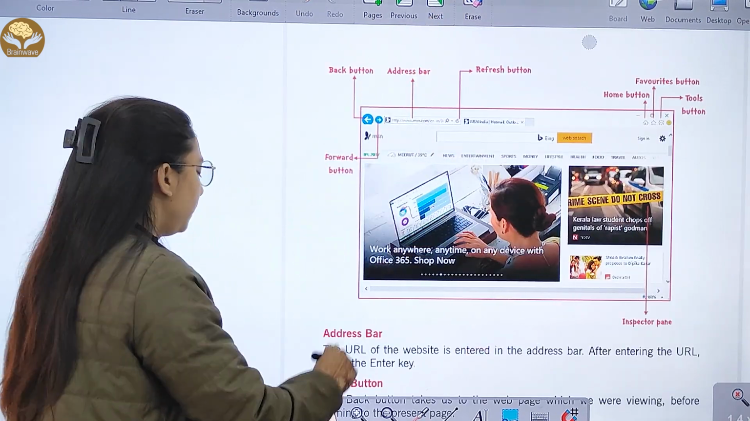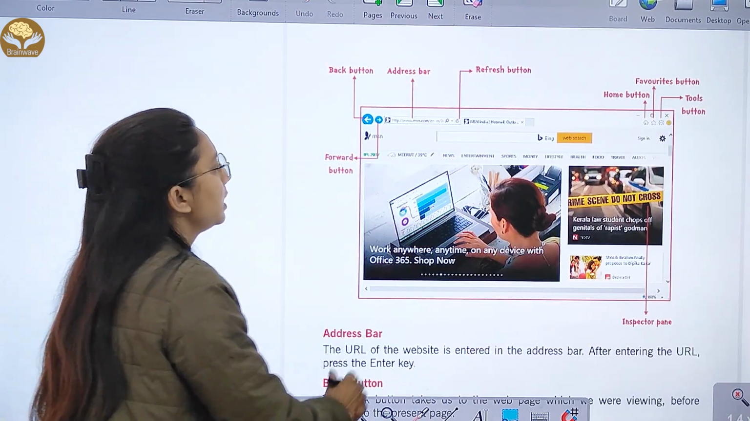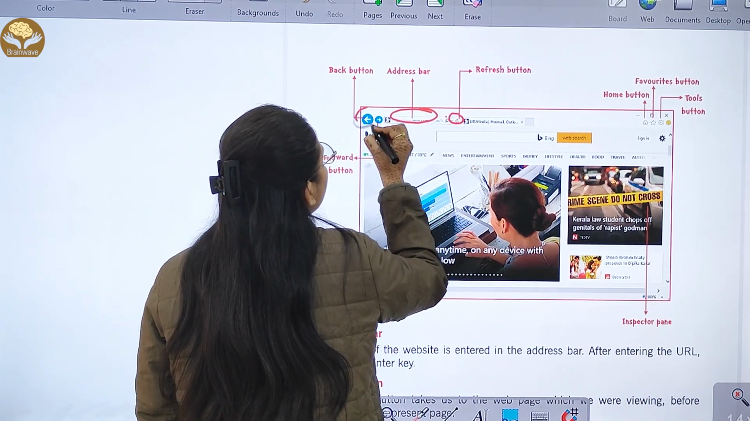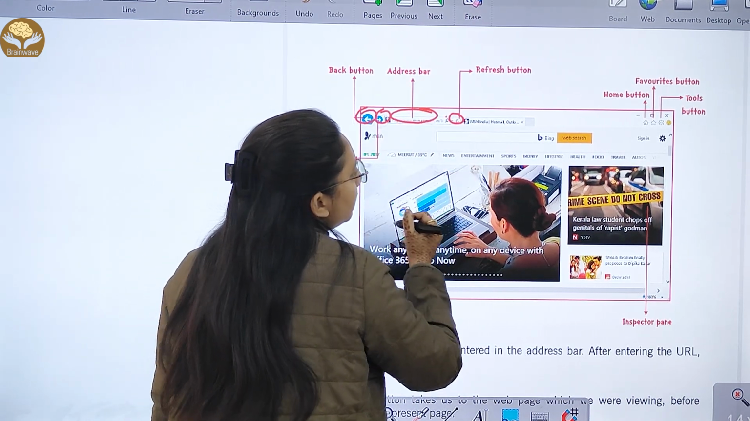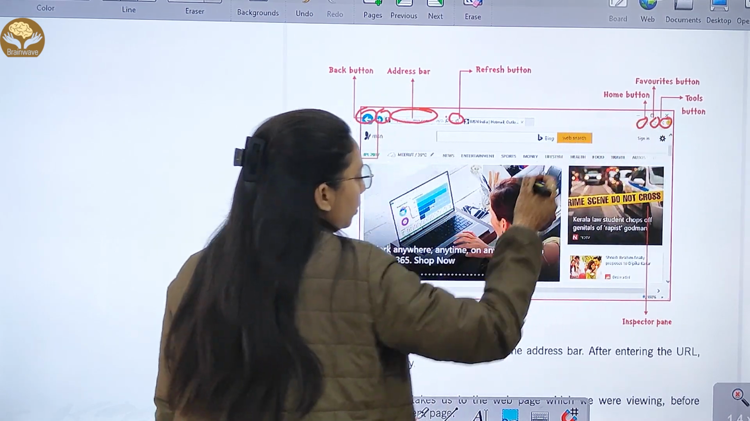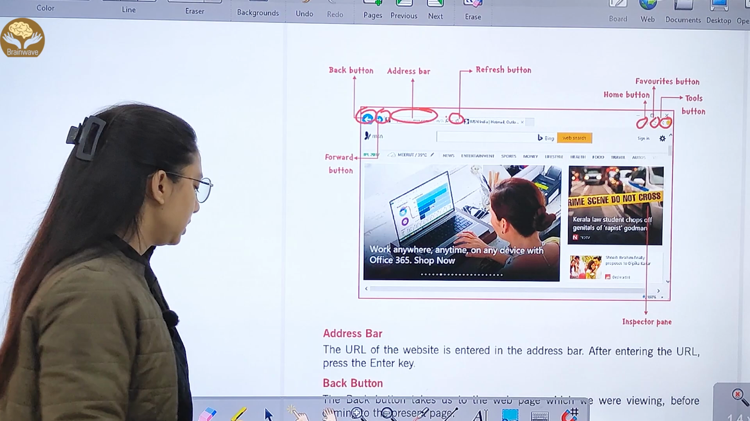Let's study the different parts. These are the different parts. This is the address bar. From here you can refresh. This is the back button. This is the forward button. This is your home button, favorite button and tool button. These are the different buttons.